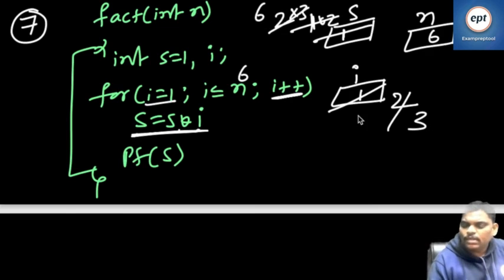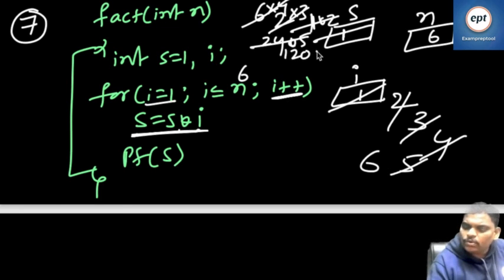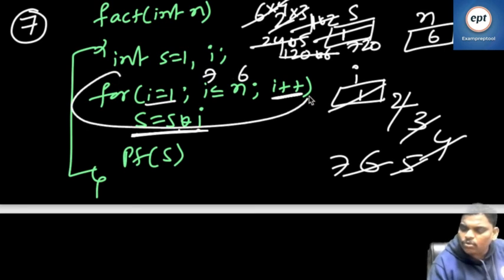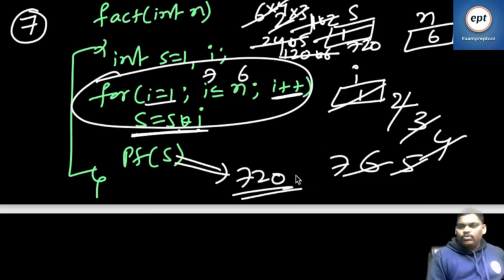Next I value 4. S is equal to S into I. 6 into 4, 24. Next I value 5. 24 into 5, 120. Next I value 6. So 120 into 6, 720. Next I value 7. Condition fails. So out of the for loop. Then printf S. What is the answer? 720 will be printed.